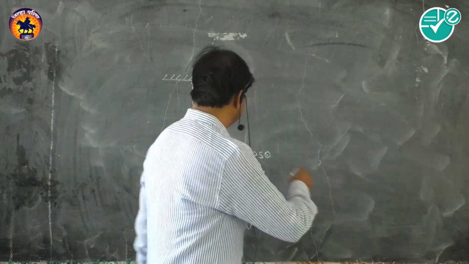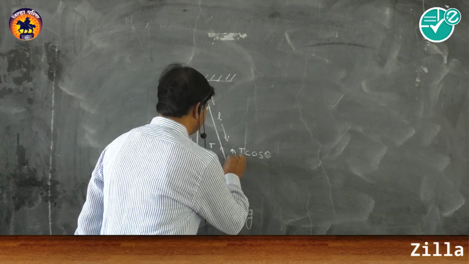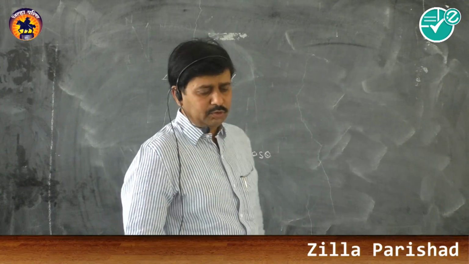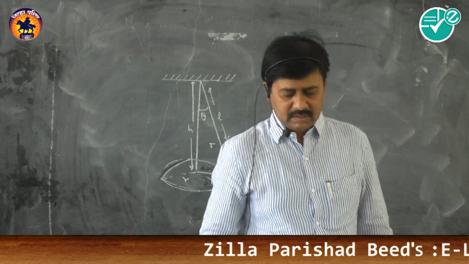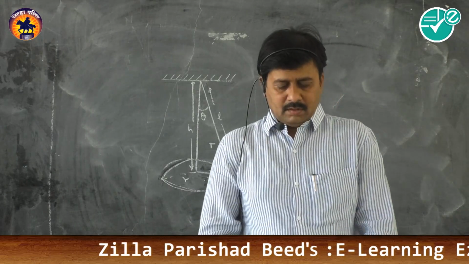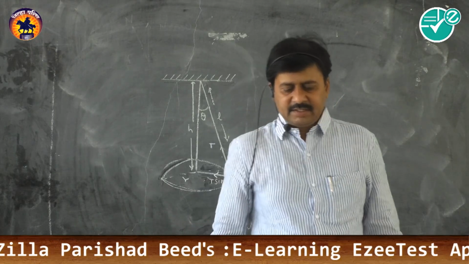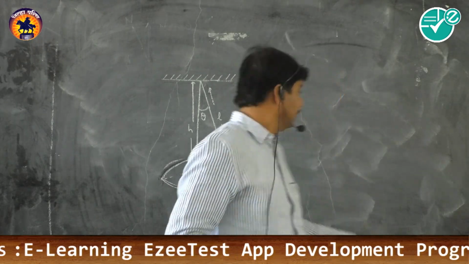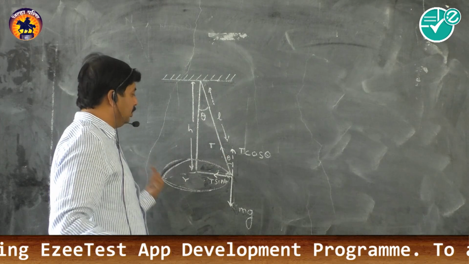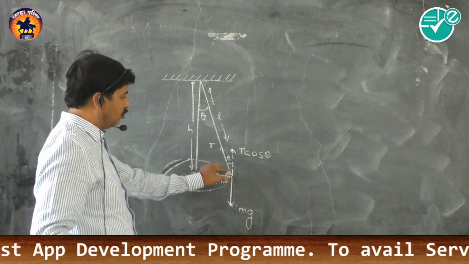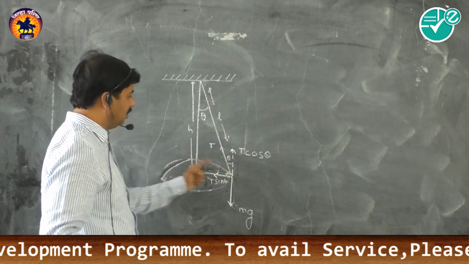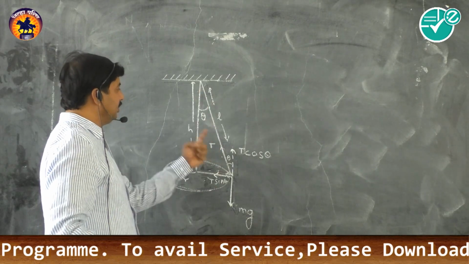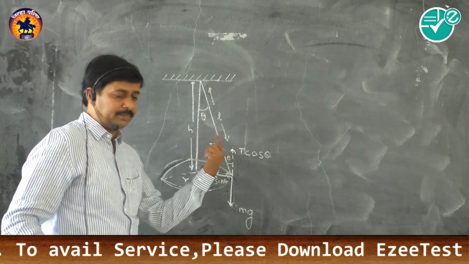So here also we can state the facts about this conical pendulum: the bob is describing the horizontal circle and the string is describing the cone.